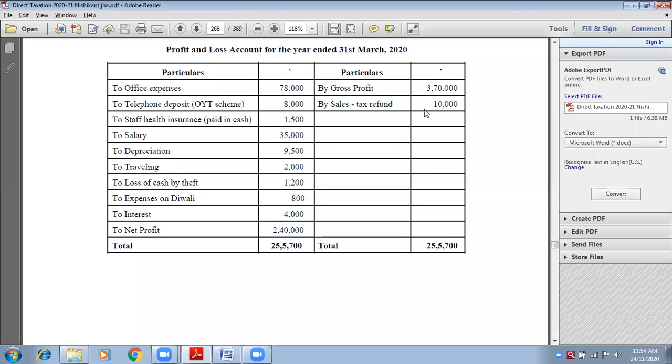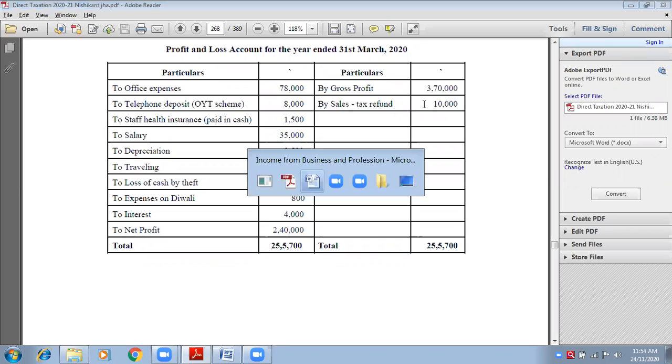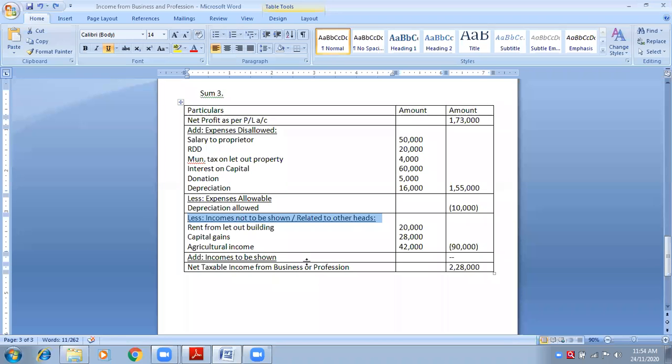And if it is only one, you have to put it in the outer column. Put it in the outer column 10,000 and you have to use the bracket. Why do you have to use the bracket? Because it is less, ma'am. Yes, very good, because it is to be deducted.